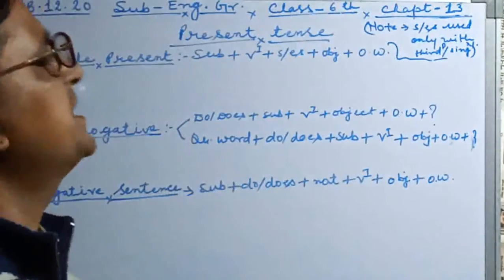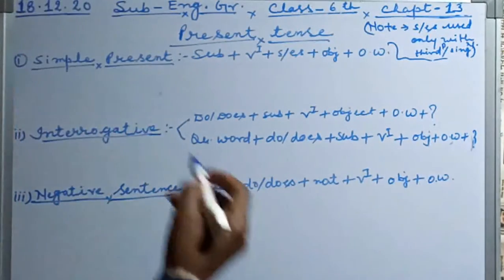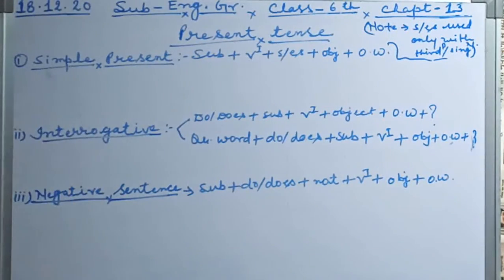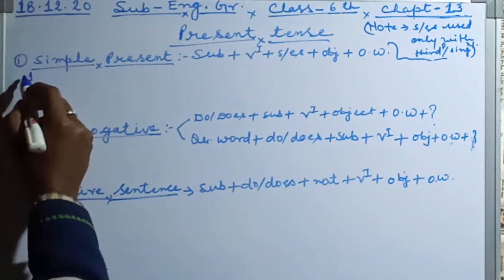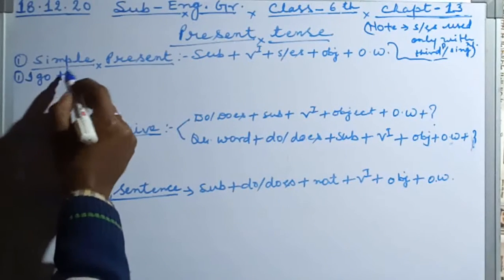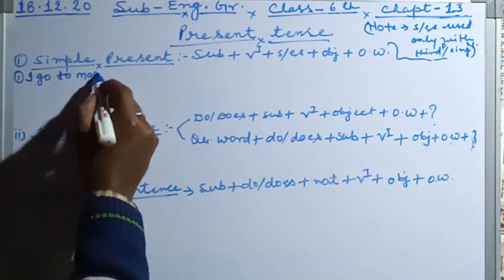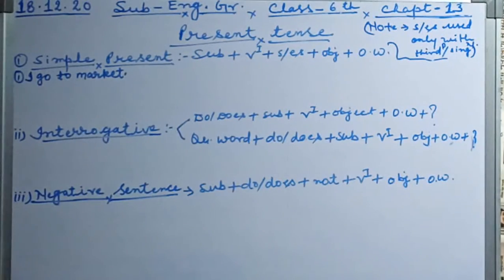I am taking some examples also. Number 1, first person singular number subject: I go to market. This is first person singular number subject.